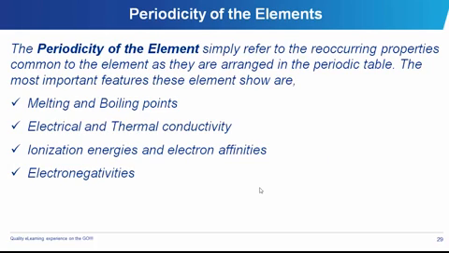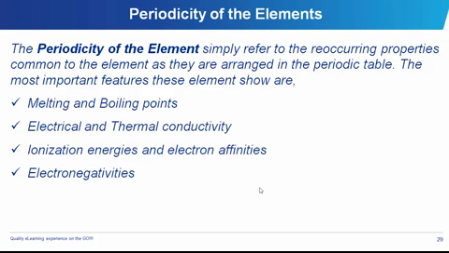Periodicity of elements. Basically, what do we mean by the periodicity of elements? It simply talks about the reoccurrence. What are those things that are happening over and over? Of course, the periodic table is arranged in such a way that we will be able to identify certain things, that these particular properties are particular to this class of things, this group of items. So what are those things that are particular to each of them? That's what periodicity of the elements actually talks about.